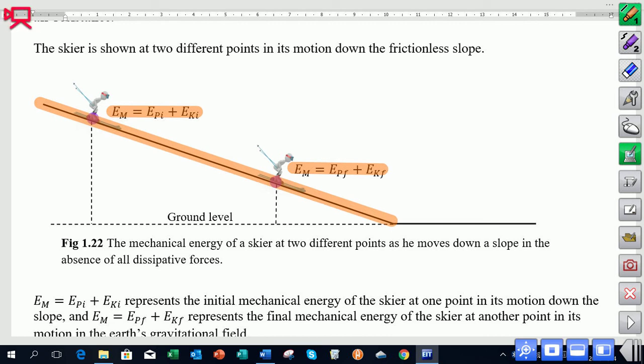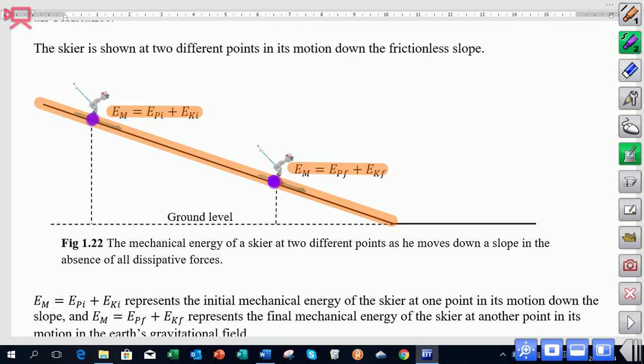The only force acting on him is the gravitational force, and we know that to be a conservative force. Gravitational forces change one form of mechanical energy into another, but they don't add or take away mechanical energy from a system. I'll say that again. Gravitational forces change one form of mechanical energy to another. So over here he has lots of potential energy and maybe some kinetic, and over here he would have more kinetic energy and less potential energy.